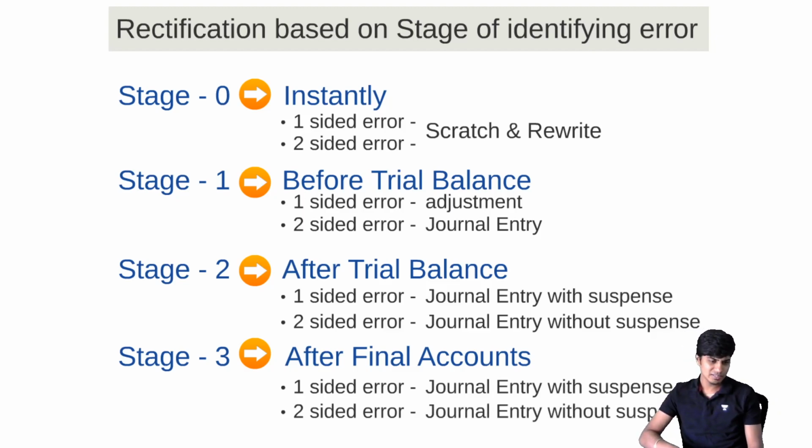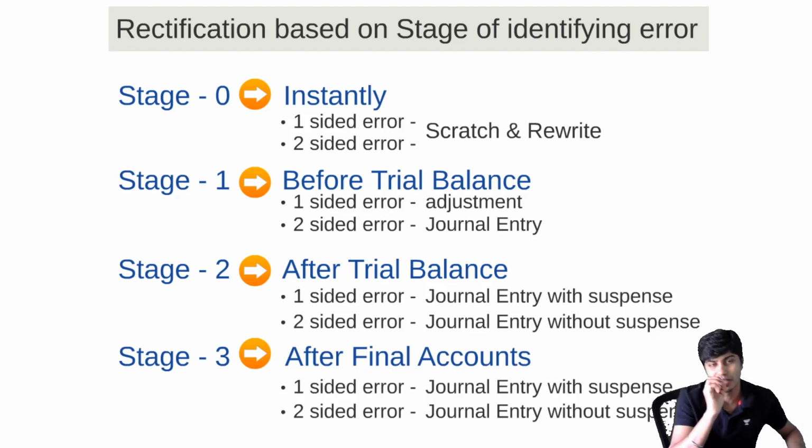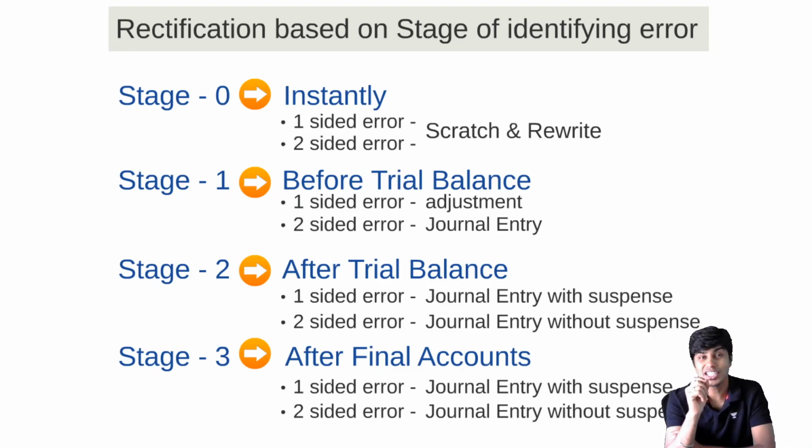You would say then, sir, stage 2 and stage 3 look very similar. You don't find any difference between stage 2 and stage 3, isn't it? They look very similar. Sir, what is the difference? There is difference. Whenever rectification is done at stage 2, then you can use any ledger account to rectify them. However, whenever the rectification is done at stage 3, we need to remember that all the